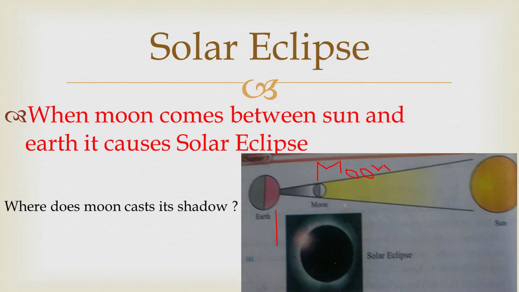So when the moon comes between earth and sun, it is called solar eclipse, and the moon casts its shadow on the earth, so that part receives total and partial solar eclipses. Do you know where the moon casts its shadow in a solar eclipse? Yes, very right. The moon casts its shadow on earth because the moon receives light from the sun and casts its shadow on the earth. You can see that the direction of sunlight is towards the moon and earth.